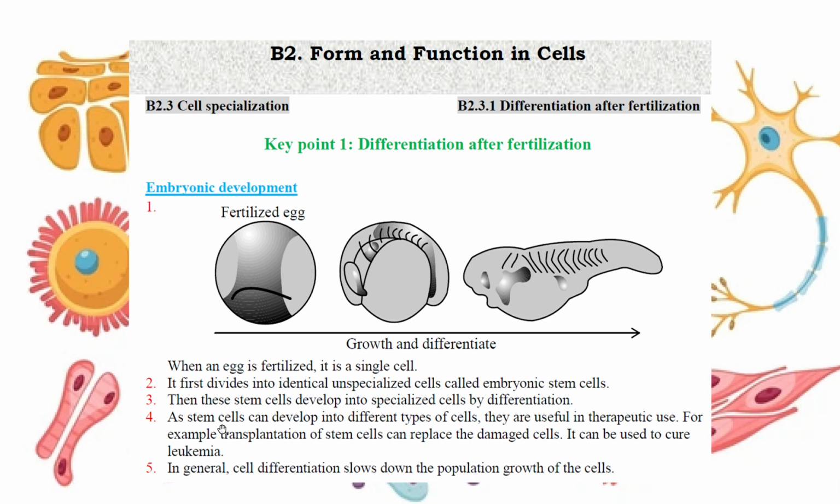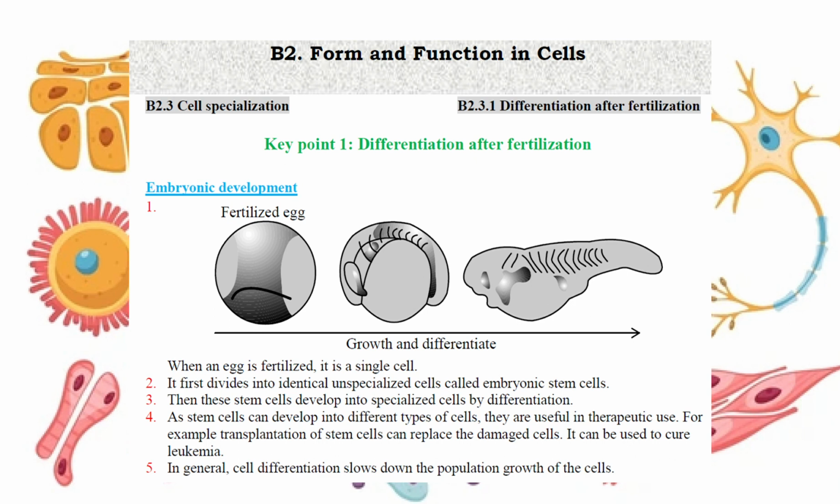For example, if you have some stem cells, in therapy we transplant them into the damaged part of our body, and then these stem cells can become that part of the body's cells and cure the damage there. For example, it can be used to cure leukemia. In general, cell differentiation slows down the population growth of the cell. So when they differentiate and become mature, they don't grow forever.